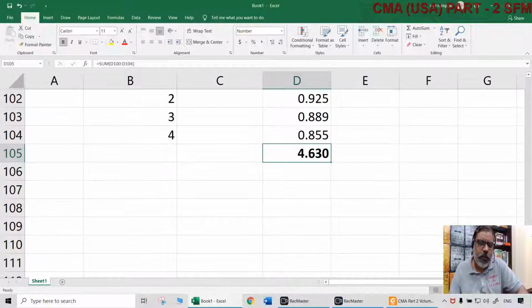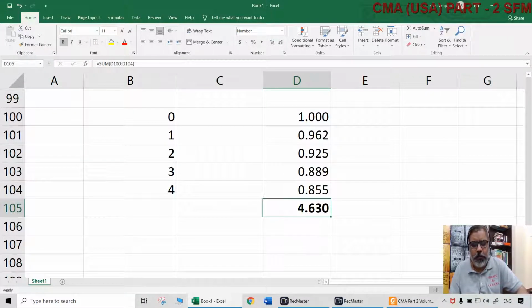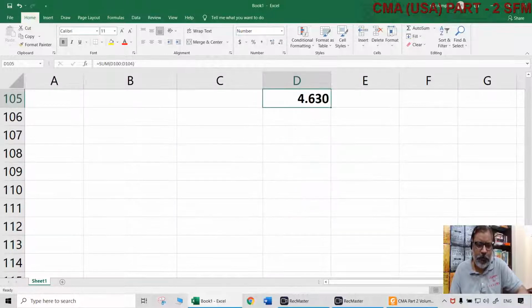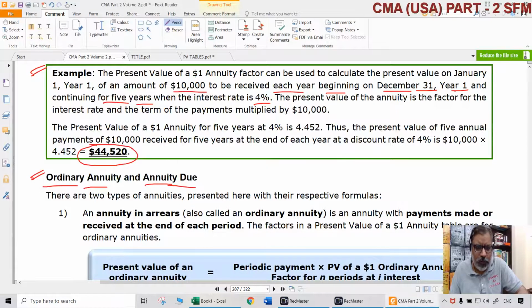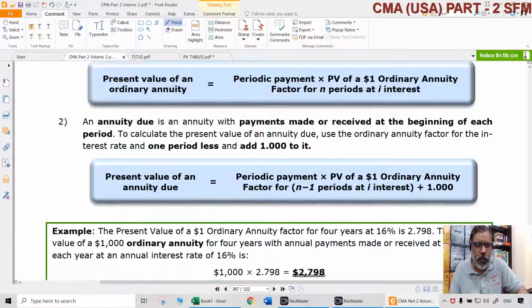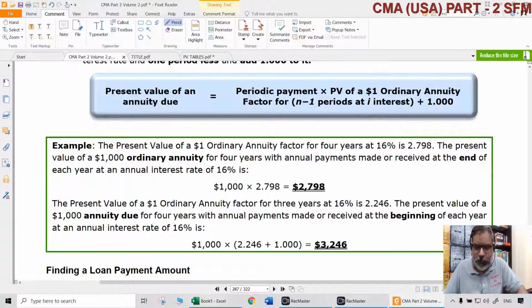What is the simple way of doing this now is little different. Now understand this very well. For future value interest rate factors annuity, we took n plus 1 years. And then minus 1 we did. Now we have to do opposite. PVIFA for annuity due. We have to take the PVIFA for ordinary annuity for n minus 1 years. And then add 1. This is the formula.